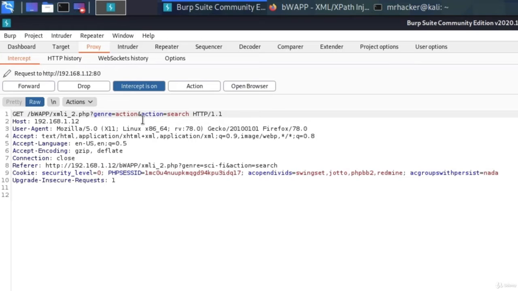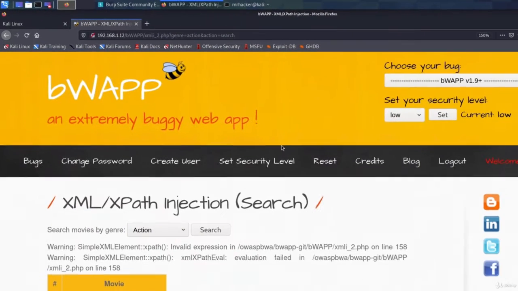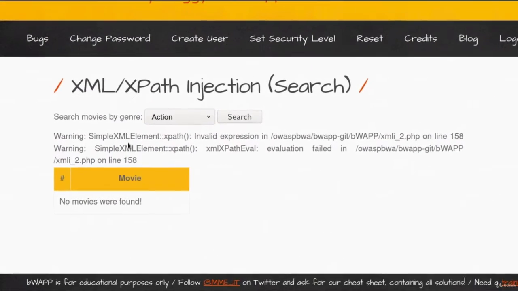Now, let's try a simple injection type. Let's try to see whether we can get an error by specifying a single quote, the same way that we did with our SQL injection. So let's type action, single quote, and let's forward this packet. Let's go back here, and we do get some error. We get a warning: SimpleXMLElement XPath, invalid expression.